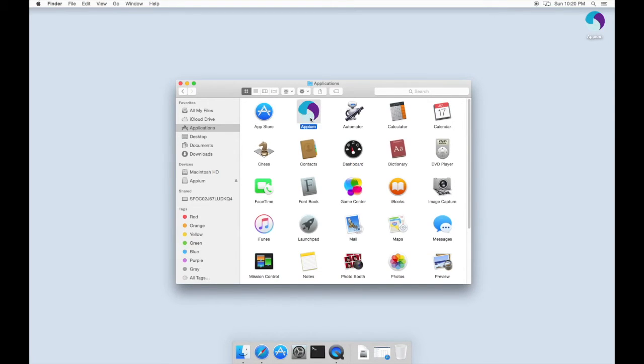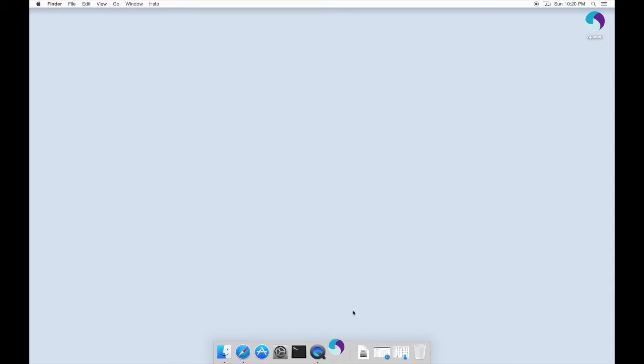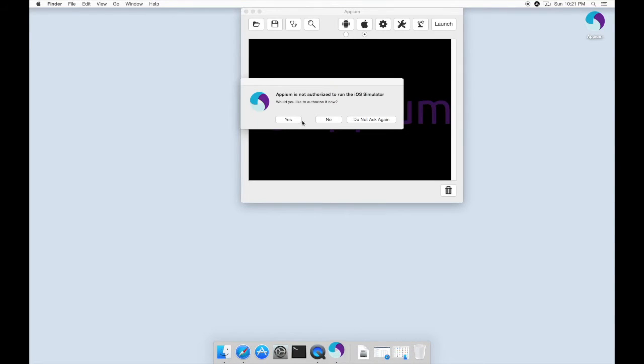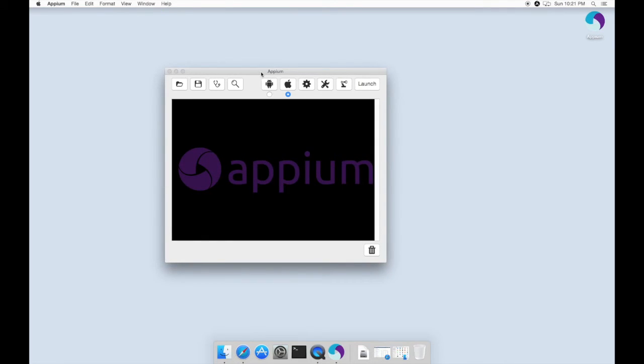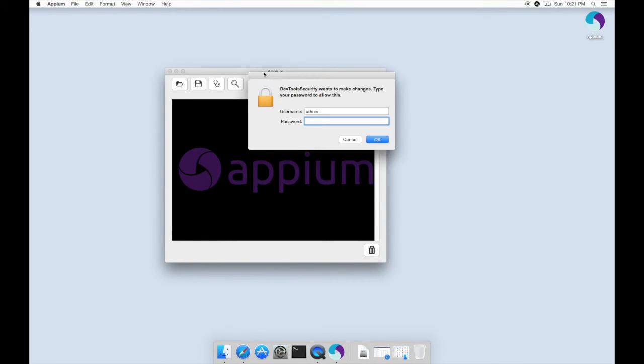Open Appium again, click Open, Yes, wait for password dialog, type your password,